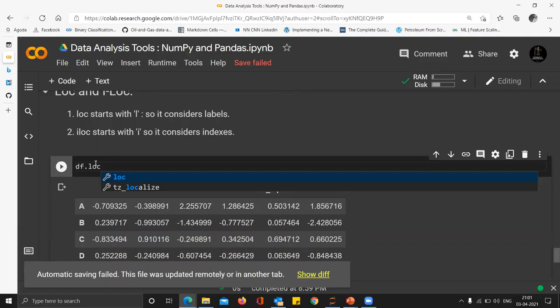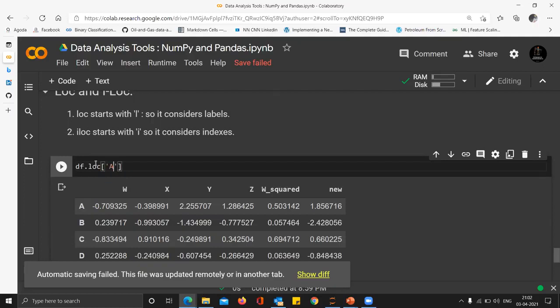I repeat, they do the same thing, but it all depends on how you want to play the game. Currently, I'm playing the game with labels, that's why I'm using loc. If I wanted to play with indices, I would go with iloc. I want to start with the Ath row and end at the Bth row, and start at the Xth column and stop at the Yth column. The difference is, like you would have seen in slicing, whatever was on the right was not included, but in loc, it will be included. In iloc, again, it won't be included.